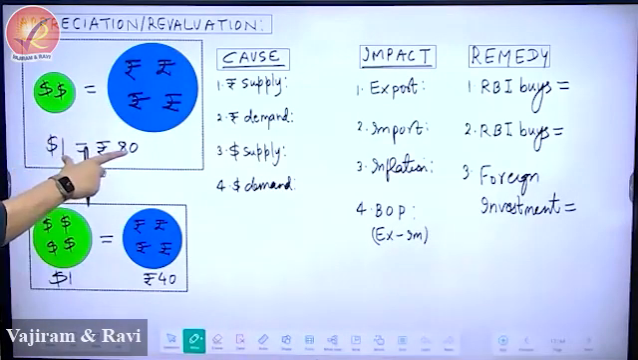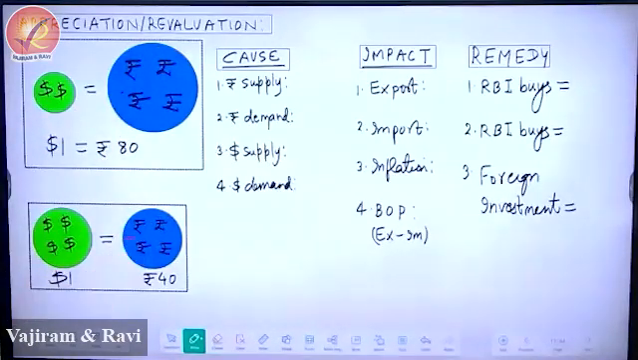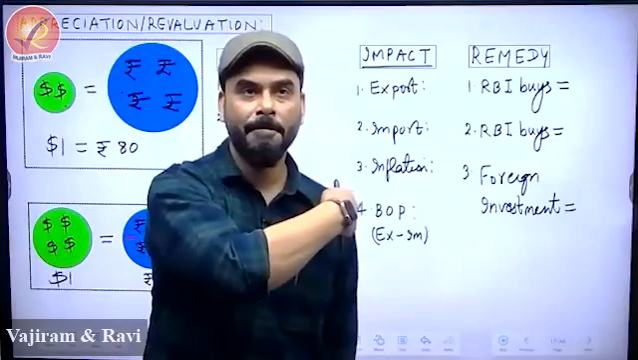$1 is equal to 80 rupees. Now it has become $1.40. And why has it become like this? Because the size of the rupee is down, and the size of the dollar has increased a little bit. See, the dollar's circle has expanded, and the rupee's circle has contracted. Is this diagram fine? To my online students, is this diagram fine?